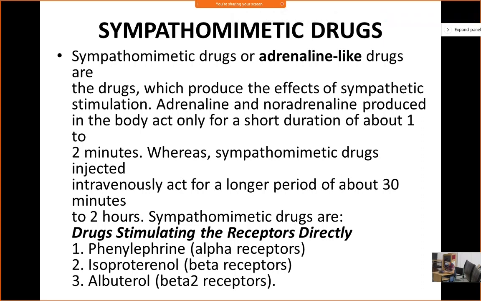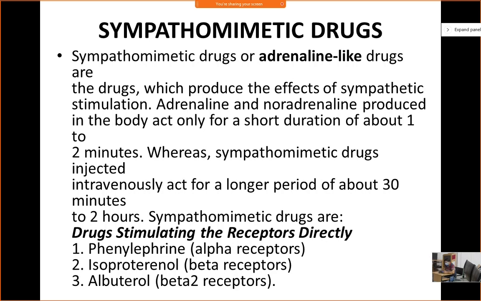So which blood pressure, systolic or diastolic or both? Vasoconstriction means what? Will peripheral resistance increase or decrease? Tell, what will happen? Sympathetic stimulation, alpha receptor stimulant, in your blood pressure.